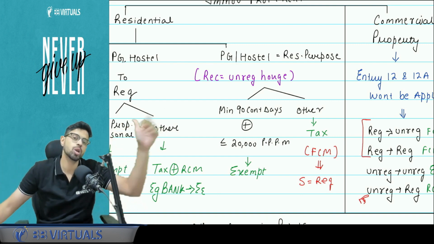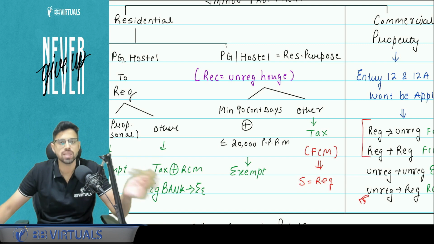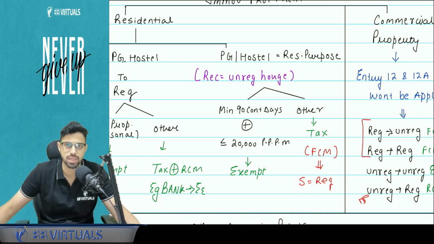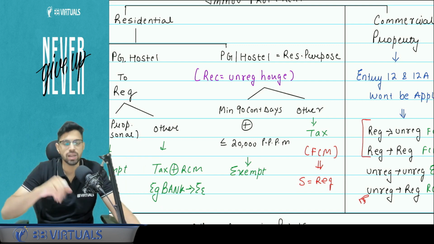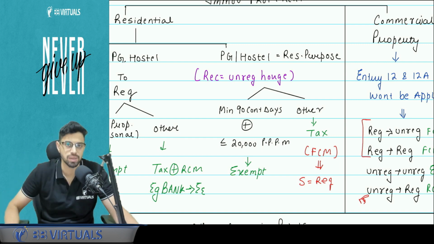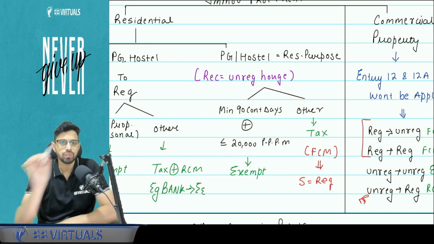So let's say tomorrow his turnover crosses 20 lakhs. Yes, GST will be applicable under forward charge mechanism, not RCM. RCM applies, I will cover that. RCM applies when the recipient is registered, right? Here, one important point to be noted.